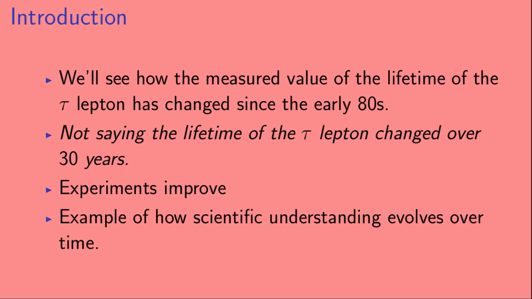So we'll see how the measured value of the lifetime of the Tau Lepton has changed since the early 1980s. Now, an important point is that we are not saying that the lifetime of the Tau Lepton changed over those 30 years. But experiments improve, and that means that the measured value can change over time. And this is an example of how scientific understanding evolves with time.